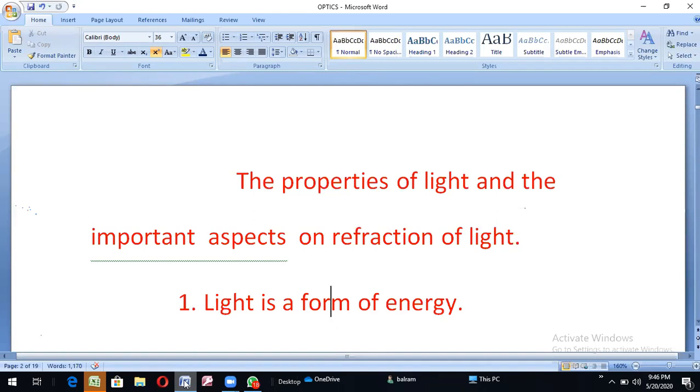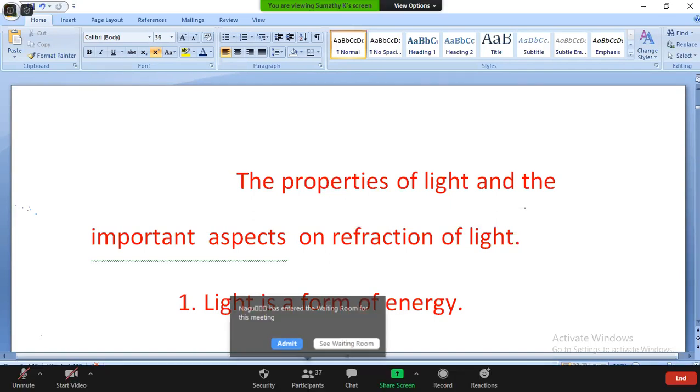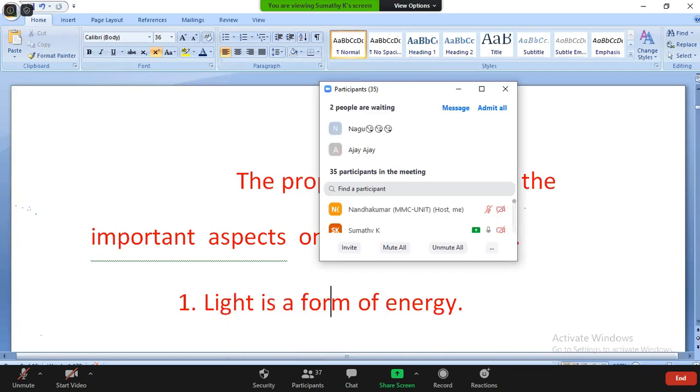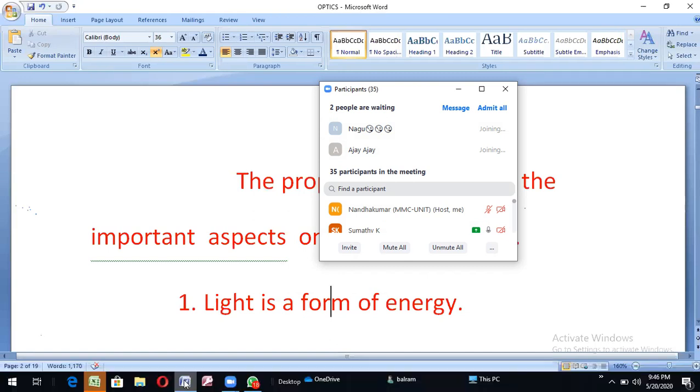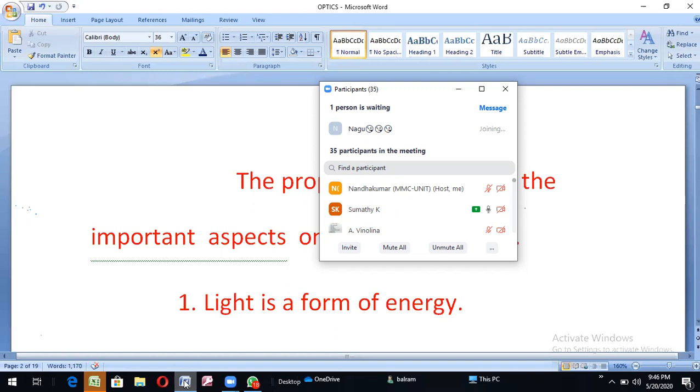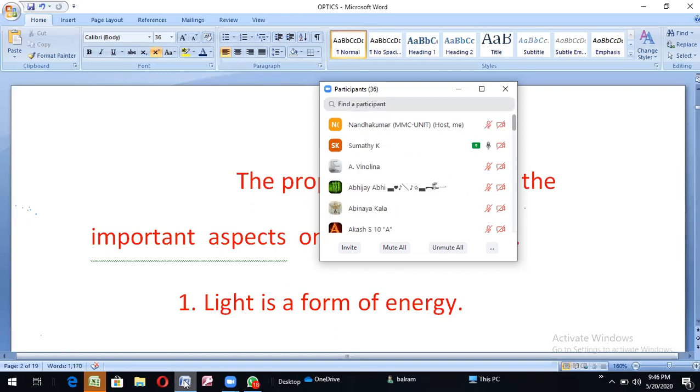That is reflection. What is refraction? When the incident ray passes from one medium to another medium, for example from air into water or glass, it will bend. In the first medium the path of the ray is straight, and in the second medium the path of the ray is bent. That property is called refraction.